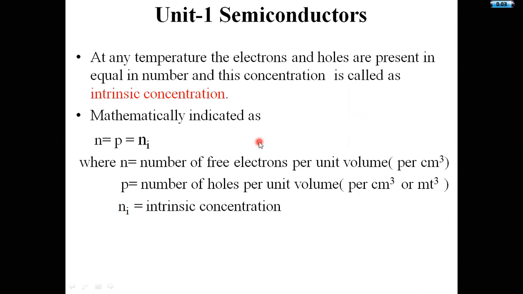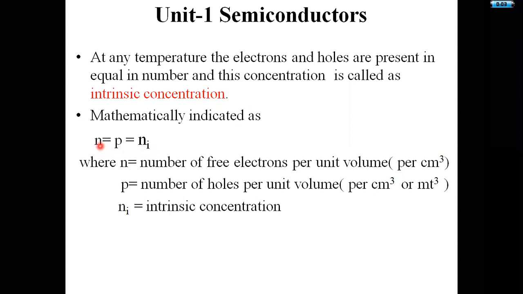At any temperature, the electrons and holes are present in equal number, and this concentration is called intrinsic concentration. ఇప్పుడు మనం చూస్తున్నది ఏంటంటే ఇంట్రెన్సిక్ సెమీకండక్టర్ మెటీరియల్ కాన్సన్ట్రేషన్ లెవెల్స్ ఎట్లా ఉన్నాయో చూడటానికి మనం ఇంట్రెన్సిక్ కాన్సన్ట్రేషన్ అని నేమ్ చేస్తాం. Mathematical indication of intrinsic concentration is given by n = p = ni.